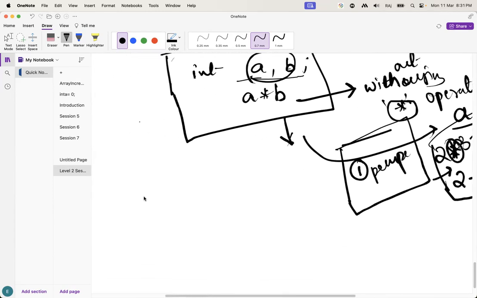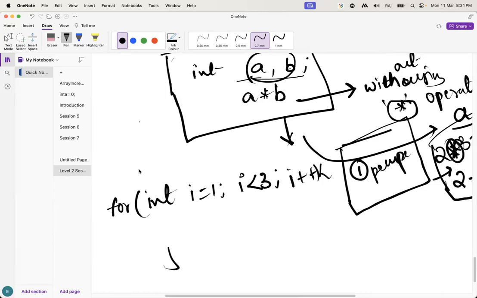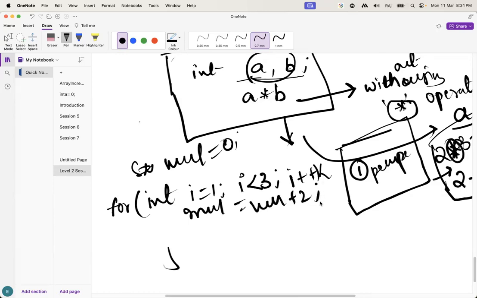So how are we going to implement this one? Let's suppose here we have to take like this. Here, let's suppose mul equal to, I will take as 0. So here, mul equal to mul plus 2. Guys, understand how I have implemented?